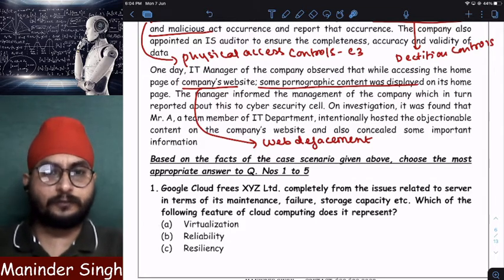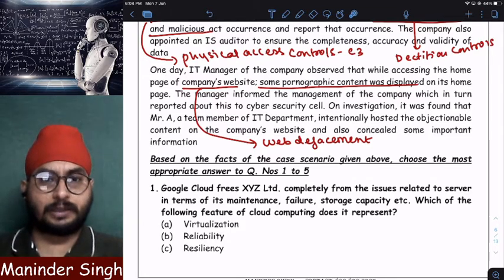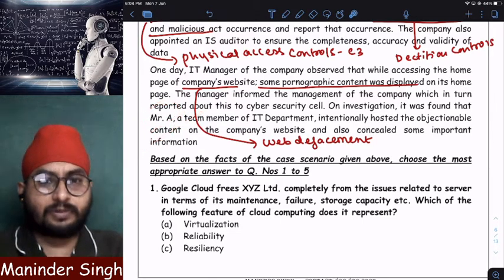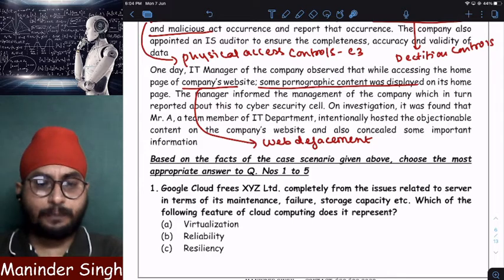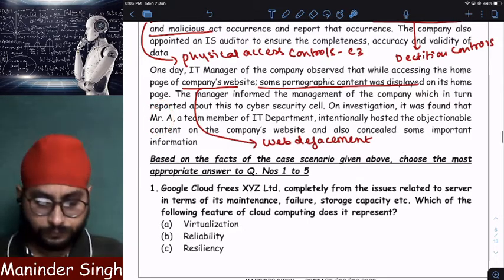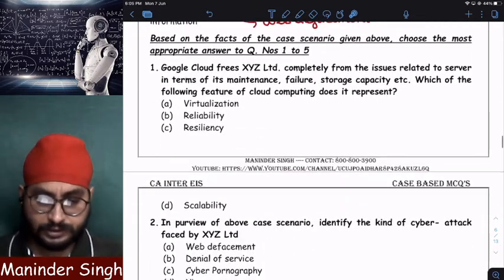The cyber cell department found out that there was one employee of the company called Mr. A. This Mr. A was involved where? Mr. A only did this: he made changes to the company's website without the company's permission. Who made the changes? Employee Mr. A. Let us see what questions they are asking us.